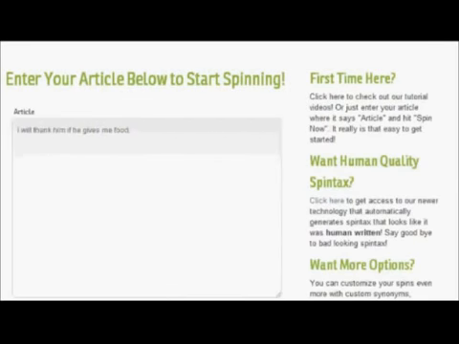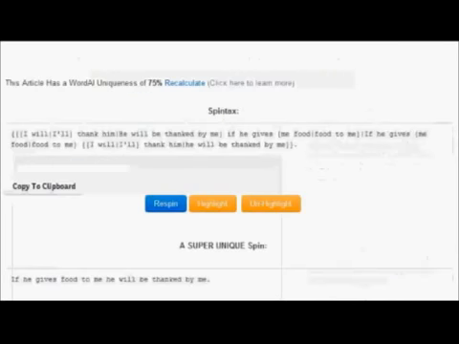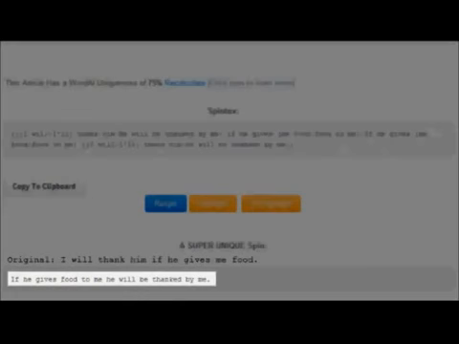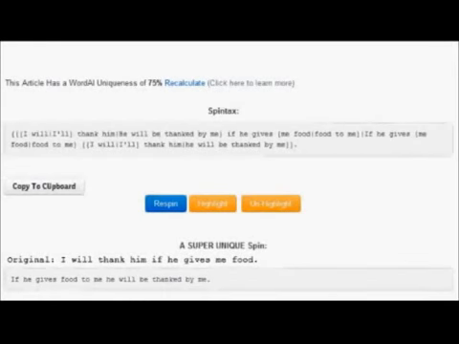I will thank him if he gives me food. Now, using the Turing spinner here, it can turn "I will thank him if he gives me food" into, and there it's put the spin tax in it, "If he gives me food, if he gives food to me, he will be thanked by me." So it's not just spun the words there, it's understood the meaning and the context of the words. It's actually created a new sentence that doesn't even have the verb and noun in the same order, but it still makes sense. You can see what it's done there.